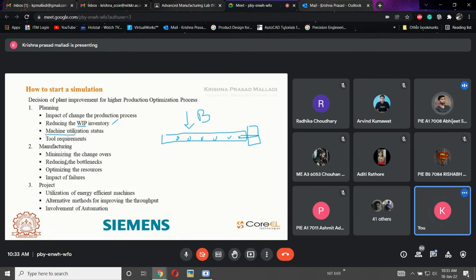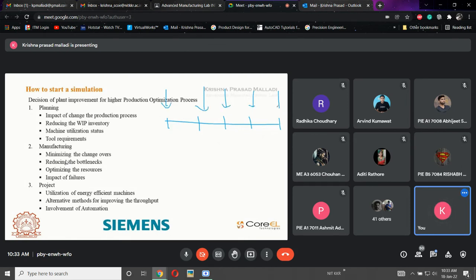Next one is machine utilization status. In the previous slide, I hope I have explained what exactly machine utilization status is. I am going to start a plant where 1, 2, 3, 4, 5 machines are there. For each and every machine, there will be a continuous input. This is input, input, input, input, input. 1, 2, 3, 4, and 5. Five different machines are having five different inputs. It is a continuous process.